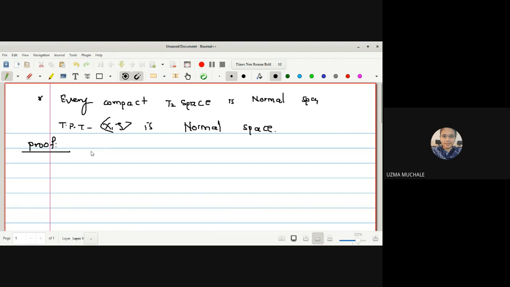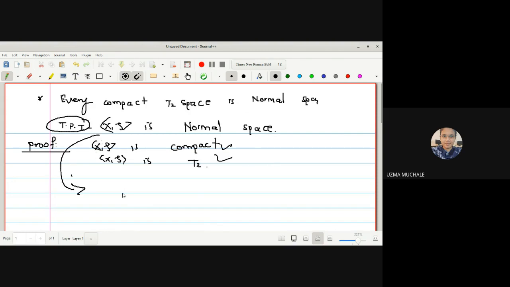So what is there in the proof? We are provided that X is a compact space. Next, we are provided that X is a T2 space. So how to use compact and T2, that we will see. If we have an open cover, then we can use the definition of a compact space, and if we get two distinct points, then we can use the T2 space definition. So let us start with the consideration that we have to prove that X is a normal space.